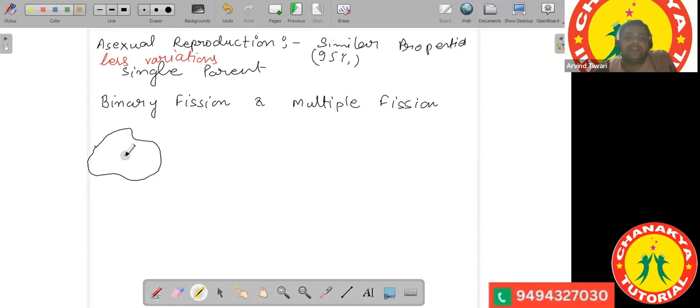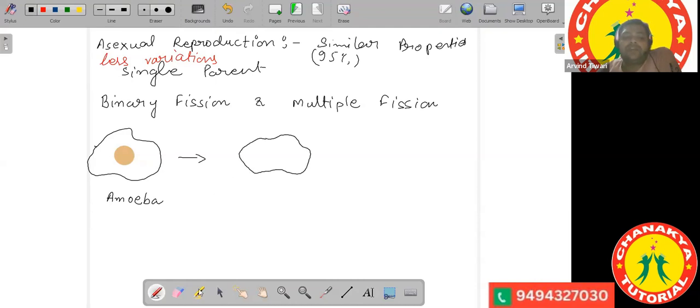Consider this to be a single cell, and let us say this is your amoeba. In the case of amoeba, first the division of the nucleus takes place. First the nucleus divides into two nuclei, and then the cytoplasm divides.